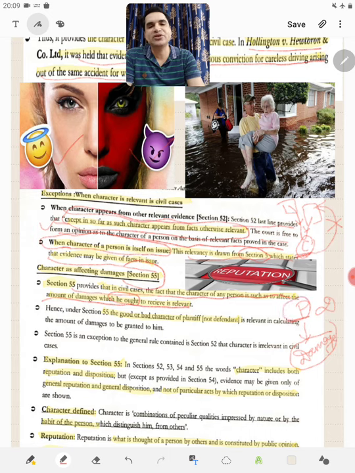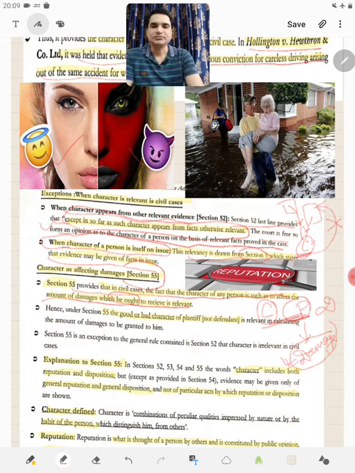Then at that time the character of P, or the plaintiff, becomes relevant. So this good or bad character is with regard to the plaintiff, the person who is going to receive the damages.